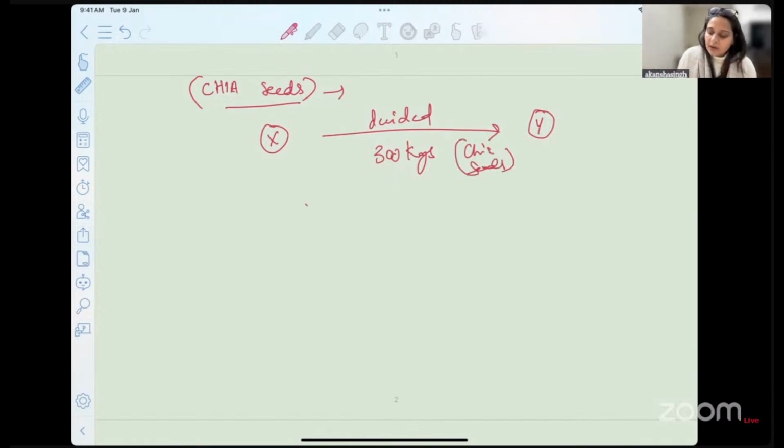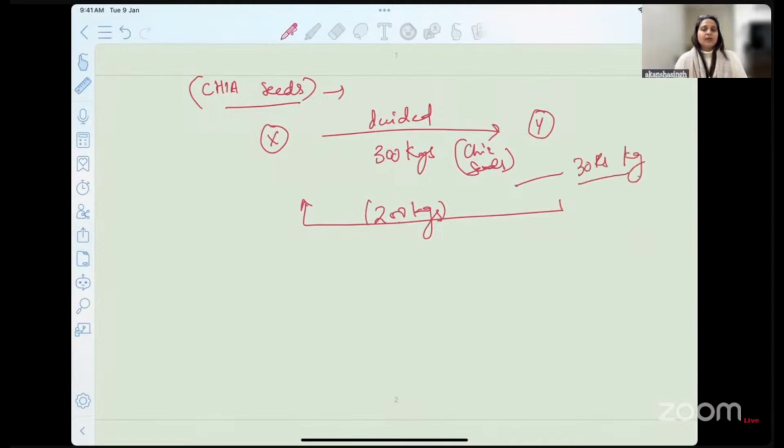Hypothetically, Y has delivered 200 kgs of chia seeds so far at the rate of 30 rupees per kg. Now, when 100 kgs are still left, Y gets to know that the market price of chia seeds is going up.